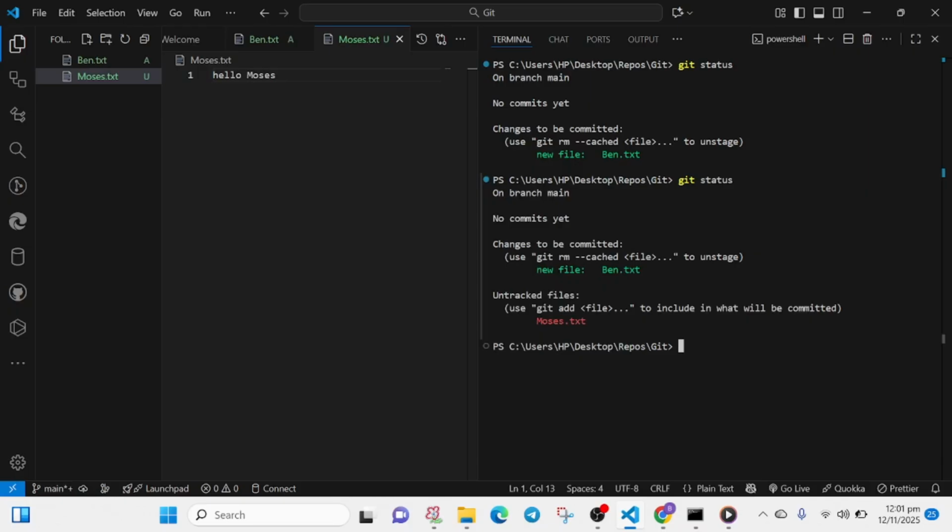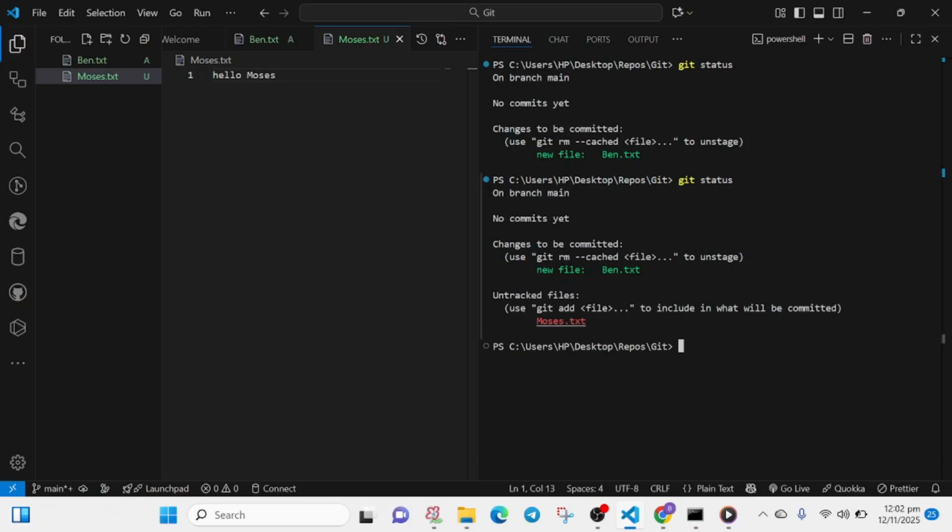As we can see, we have untracked files. Then we have changes to be committed. Now, when we add a file to GitHub, we stage that particular file. To stage is like you are on stage preparing to deliver a show or something. It makes no sense anyway, but that's the best example I could give. So you are on stage and you stage this file, you are getting ready to commit.